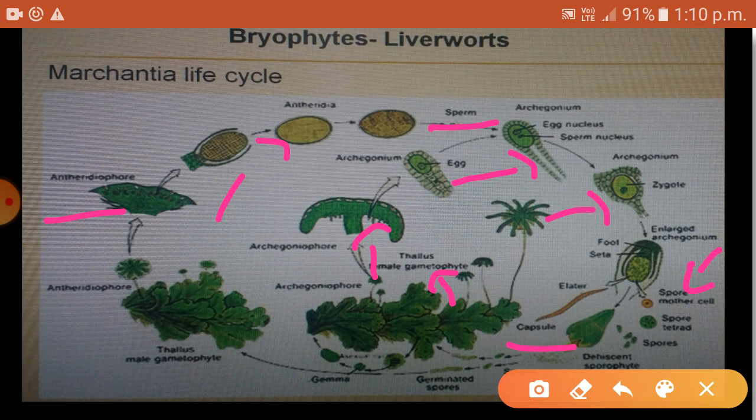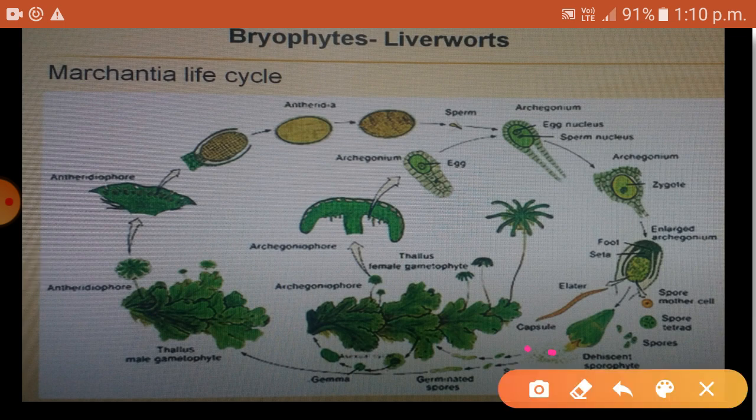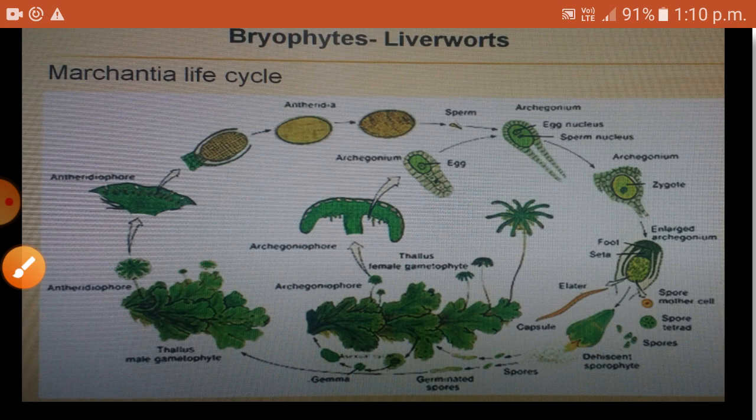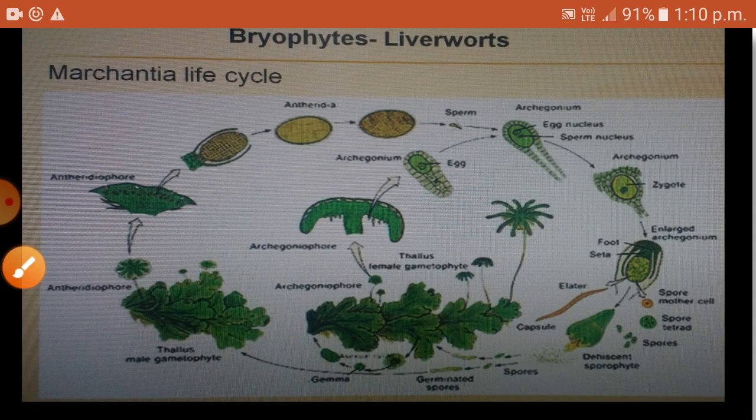I can explain it once again. We will start from the spores. You can see the spores here. I'll just put the dots over there. Spores germinate into the plant body, which is a gametophyte. So you can see here the gametophyte. In Marchantia, the female gametophyte or thallus has erect umbrella-headed structure called archegoniophore. You can see here.